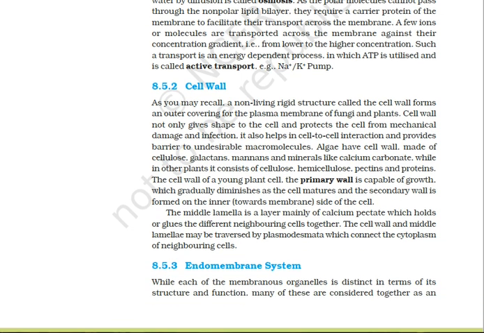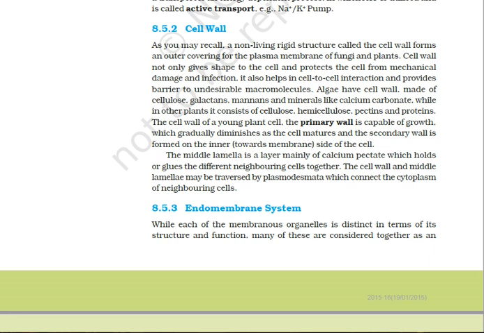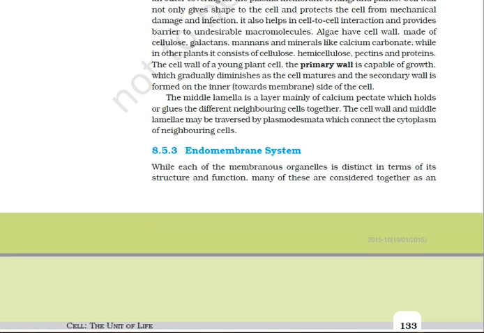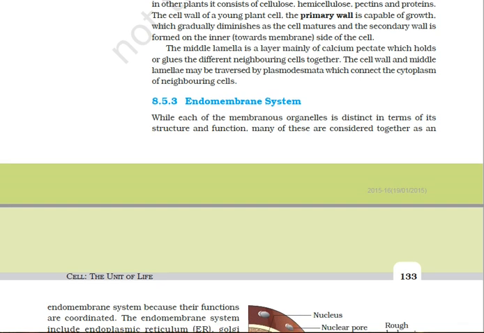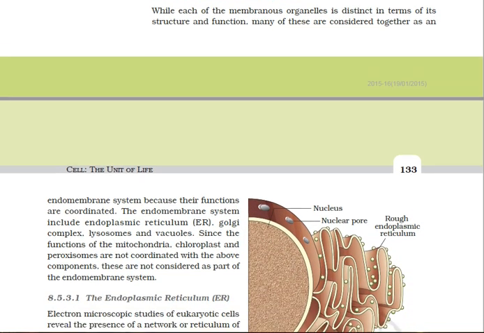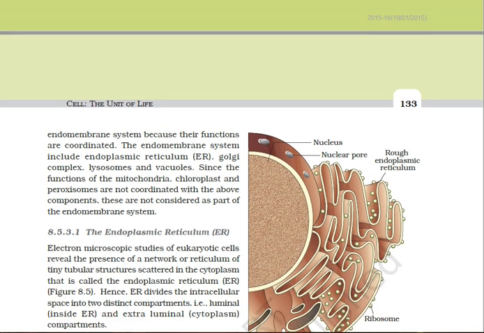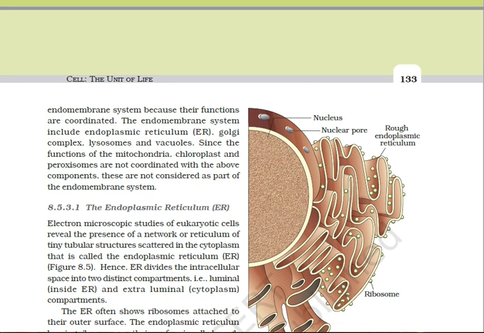The term endoplasmic reticulum was coined by Porter, and ER is a network of membranes and forms an endomembrane network with the Golgi and nuclear membrane. So here on the screen you can see the ER, or the endoplasmic reticulum.